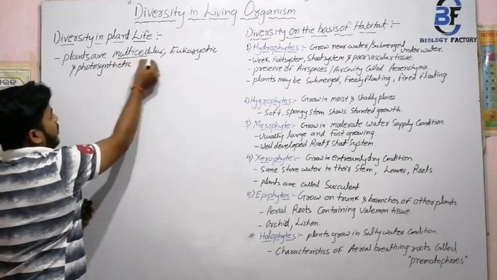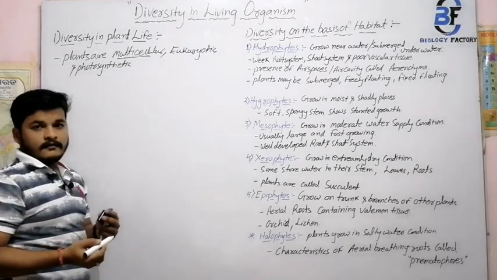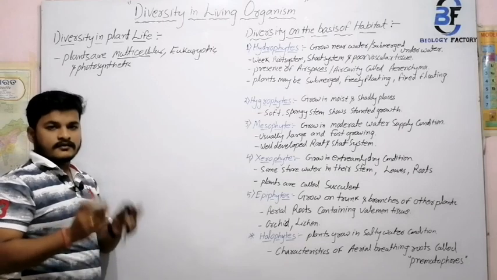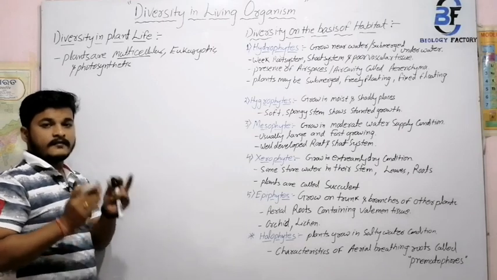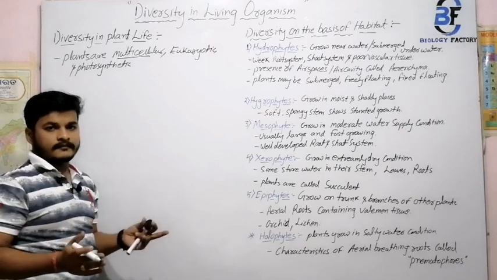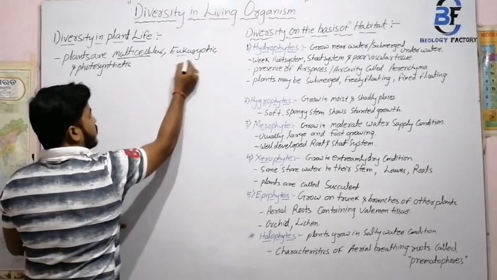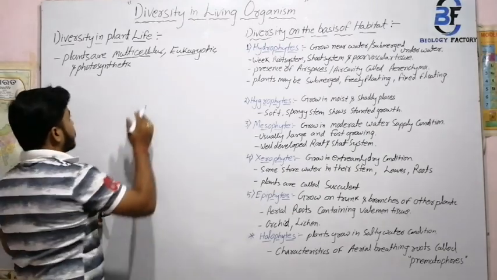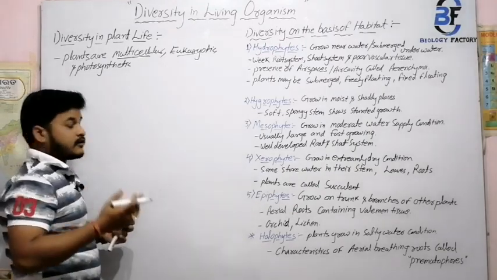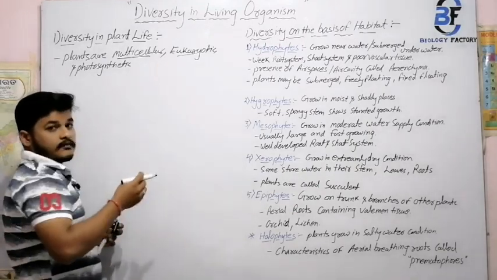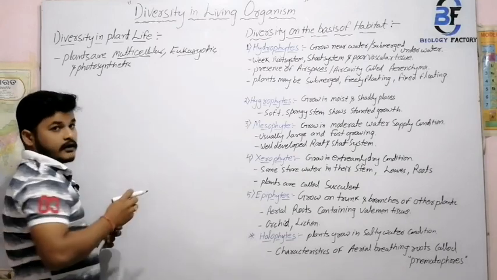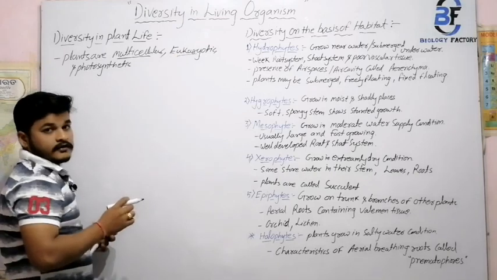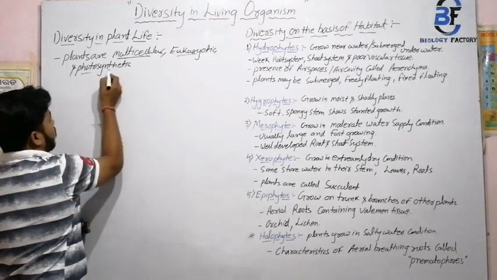So what is multicellular? Multicellular means it is just the opposite of unicellular. Unicellular means a single cell, multicellular means it is a combination of a number of cells. Next, eukaryotic in nature means it is the opposite of a prokaryotic cell. That means a cell wall is present and a number of nutrient media are also included in it. The cells which are formed are otherwise known as eukaryotic cells. Next, photosynthetic.